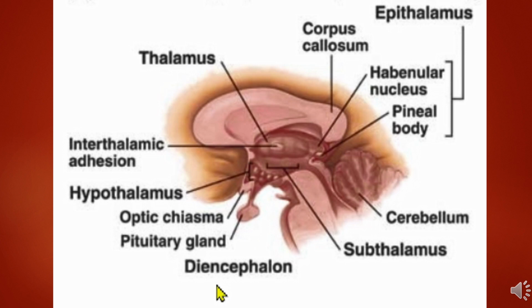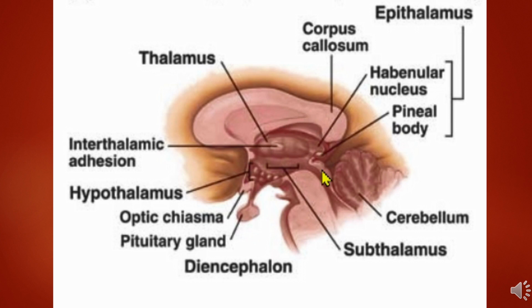We will revise once again about the diencephalon, the structures, and then we will get into the proper topic. The diencephalon includes number 1, thalamus, number 2, epithalamus, number 3, the subthalamus, number 4, the hypothalamus, and the posterior lobe of pituitary or the neurohypophysis and the infundibulum.